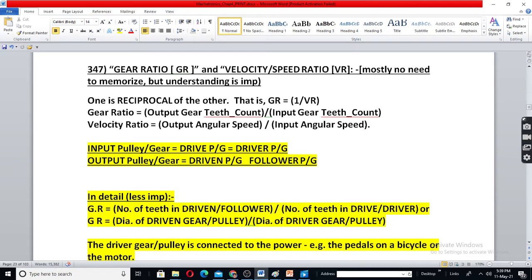Input pulley, means drive pulley, means driver pulley. Input, drive or driver, all are same. Output pulley, driven pulley, or follower pulley, all are same. Pulley or gear. Okay, in belt drive we have pulley. In chain drive we have sprocket. In gear drive we have gear.